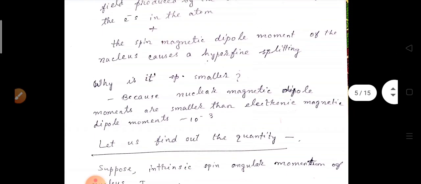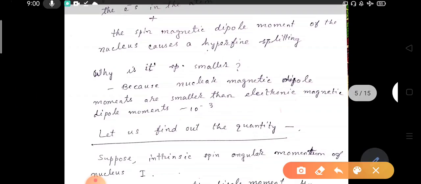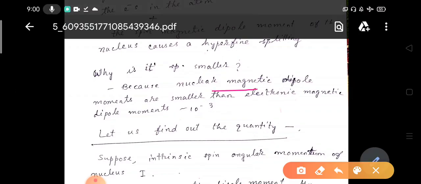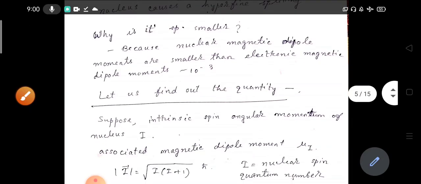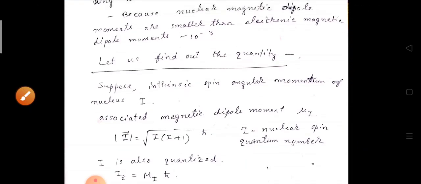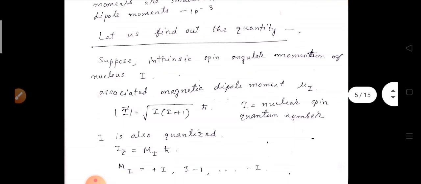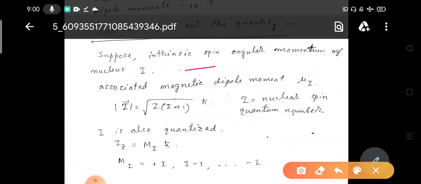Now I have told you these are much smaller lines compared to the fine structure. Why is it so? Because the nuclear magnetic dipole moments are smaller than the electronic magnetic dipole moments, okay. So let us find out how much smaller it is. Suppose the intrinsic spin angular momentum of the nucleus is I.